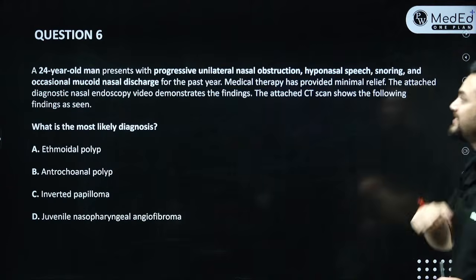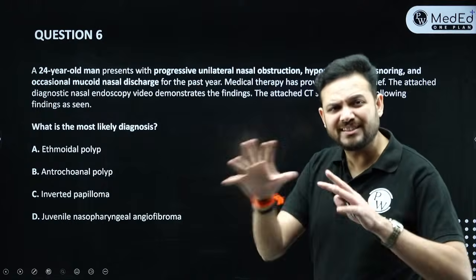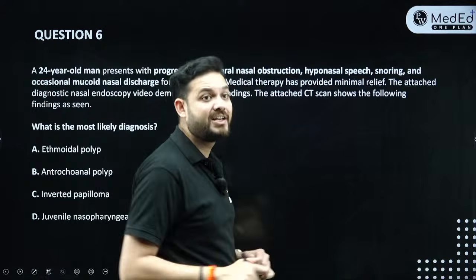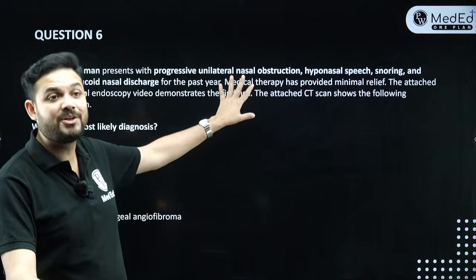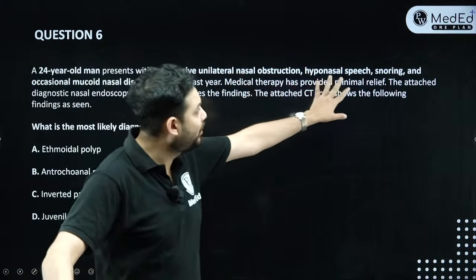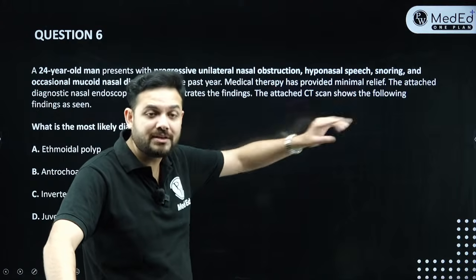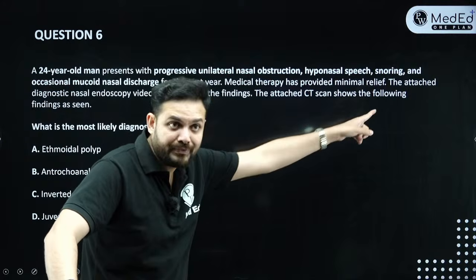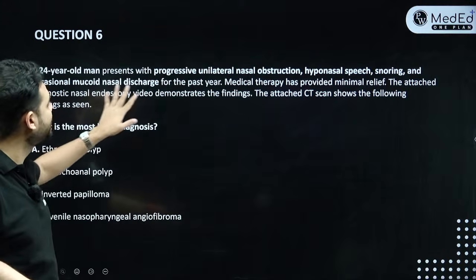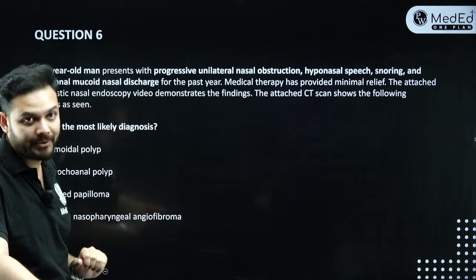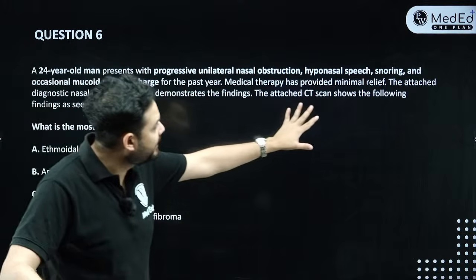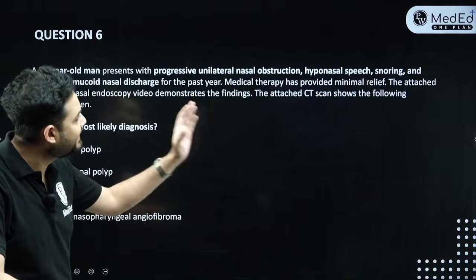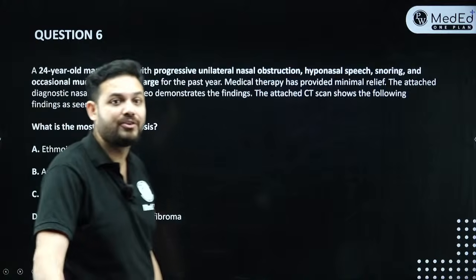Chalo. So number 6 is about a 24-year-old man. देखो ज्यादातर इसी एज ग्रुप के लोग हैं. And this is about a progressive unilateral nasal obstruction. Again, the person has got unilateral nasal obstruction. Hyponasal speech. Hyponasal speech का मतलब जैसे कोई nose बंद कर दिया and somebody is talking to you. Snoring. And the patient has got occasional mucoid nasal discharge over the past 1 year. Medical therapy has provided minimal relief. The attached diagnostic nasal endoscopy video demonstrates the findings. Attached CT scan also has been given to you with the following findings.